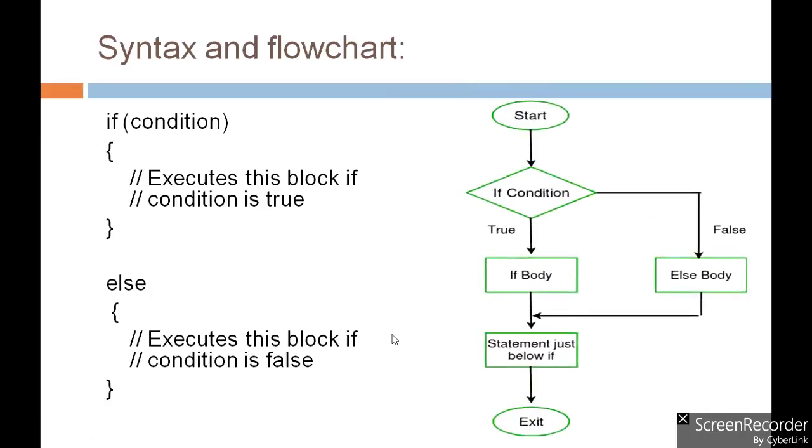So here comes the flowchart. First of all, the condition with if will be checked. If the condition is true, then the statements written with the if part will be executed, and then control will be transferred to the next statement after the if else. But if the condition is false, then the statements written in the else part will be executed and the control will be transferred to the next statement.